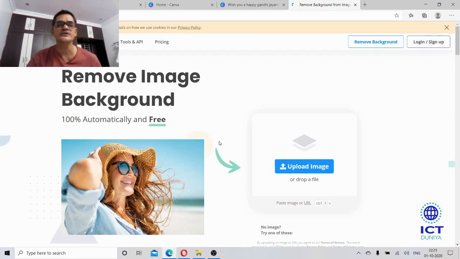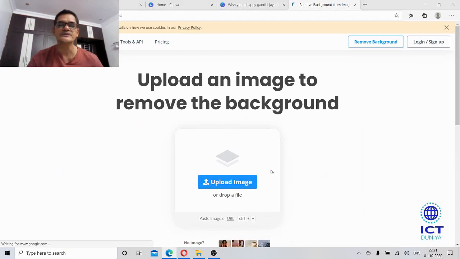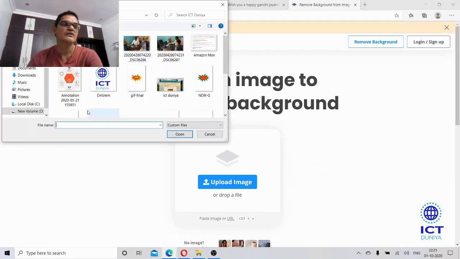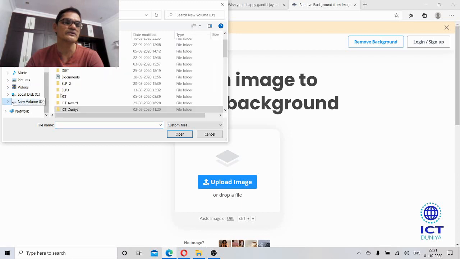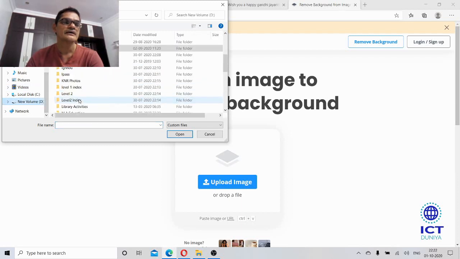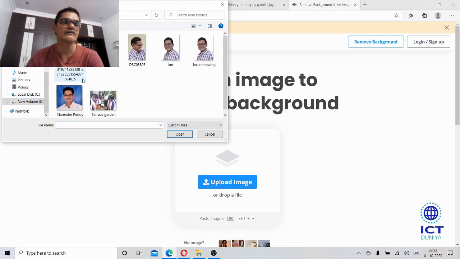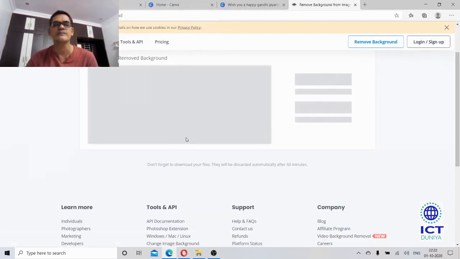Simply the thing you need to do is select an image, whatever image you want, and I will show you some of my images. Yeah, KNR photos. So here also I have a background image. For example, I uploaded that image.